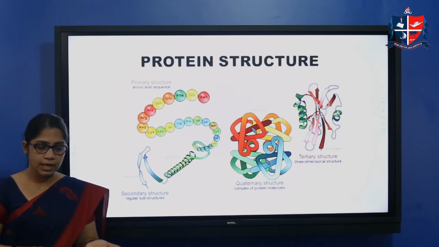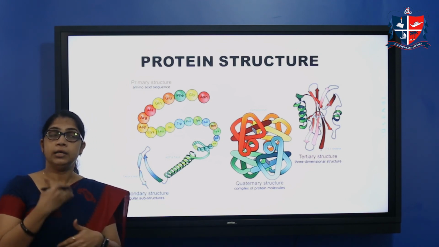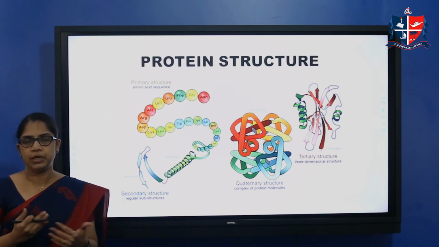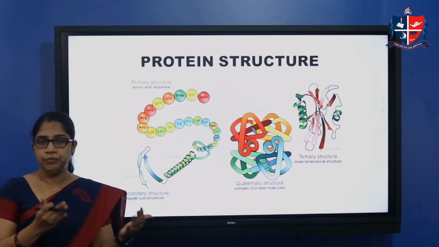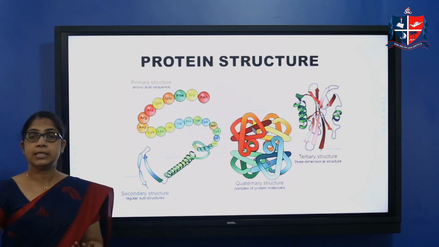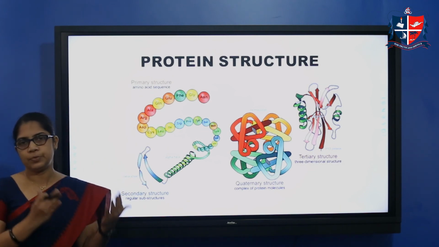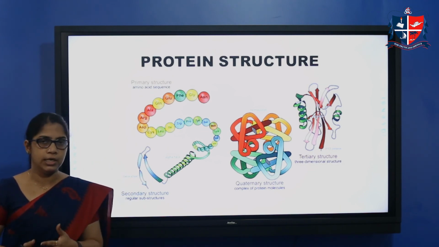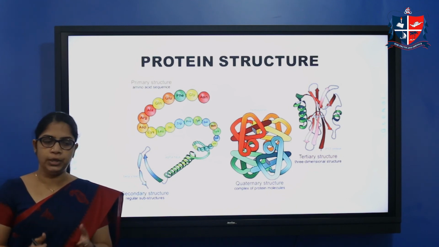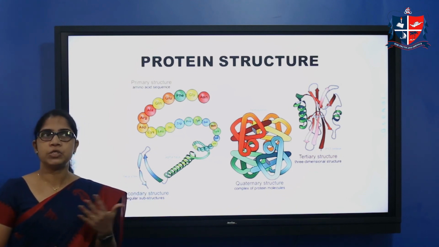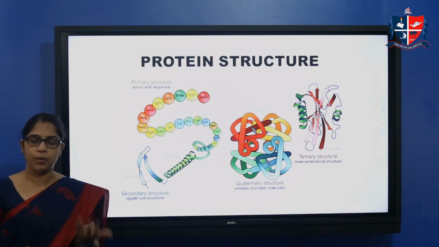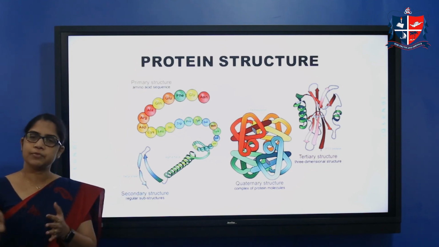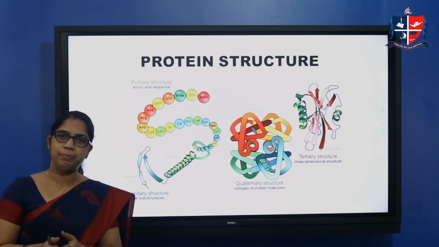So today in this class, I discussed the classification of proteins based on different aspects, and also the structure of proteins, that is primary, secondary, tertiary and quaternary structure. So that's all about proteins. In the previous 2 classes, I discussed amino acids and peptides. So this is one complete unit: amino acids, peptides and proteins.